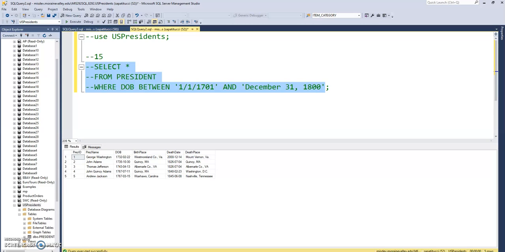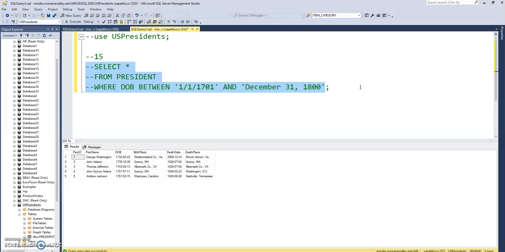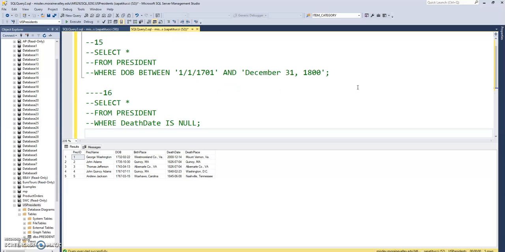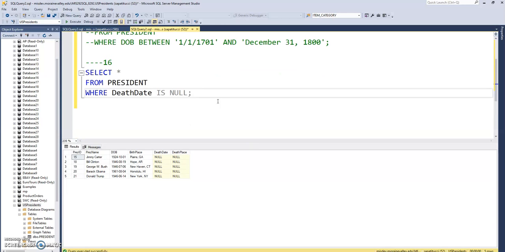comment that one out. Let's see what number 16 is all about. It says get a list of all living presidents, former and current. So this is again something like what you have done probably many times at this point in this class: looking for those records where the death date is null. Remember, not equals null, IS NULL. Okay, let's do it. These are the ones still alive at the time of this video.